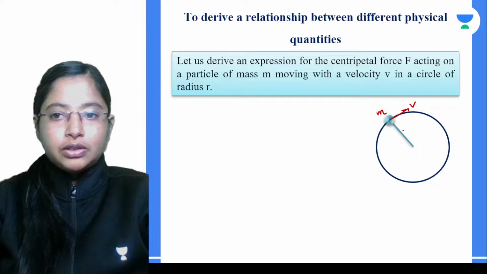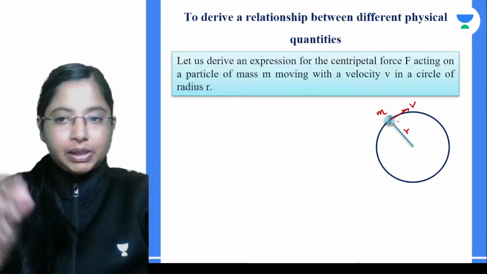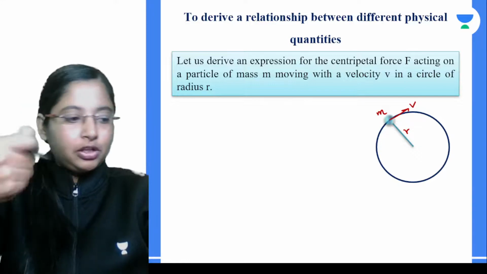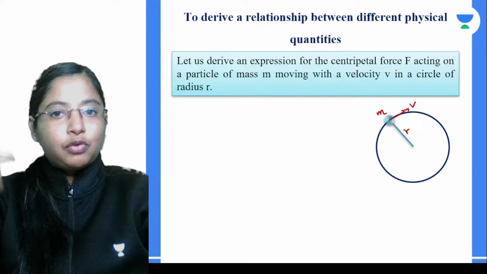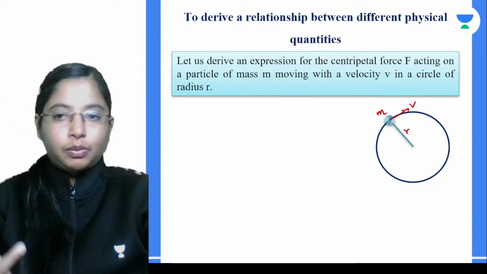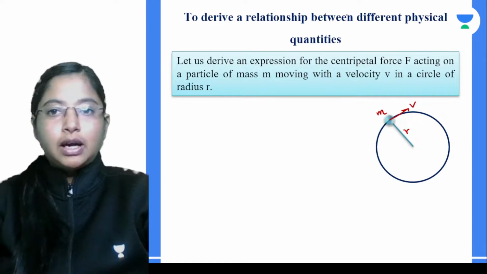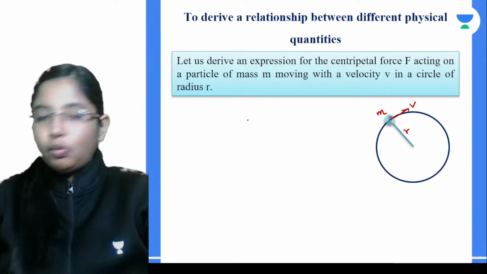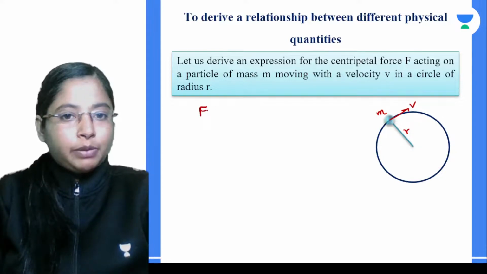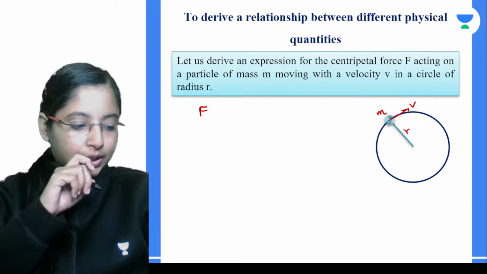So we know an object is going in a circular motion. For example, take a stone, tie it to a thread and rotate it. What we see is that the object has a centripetal force. There is a centripetal force exerted on that object to keep it in circular motion, right? So let's derive an equation using fundamental quantities. Here we want to derive an expression for force. So what are the different quantities involved in this case?